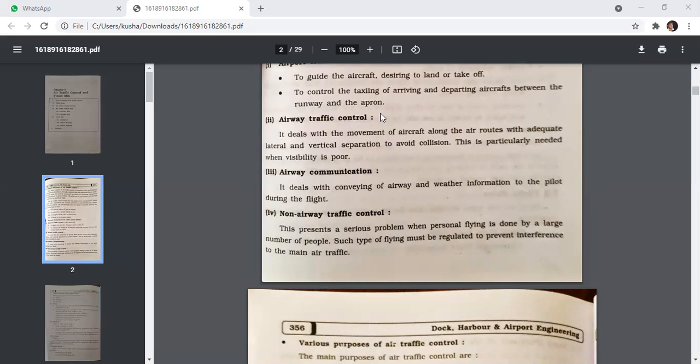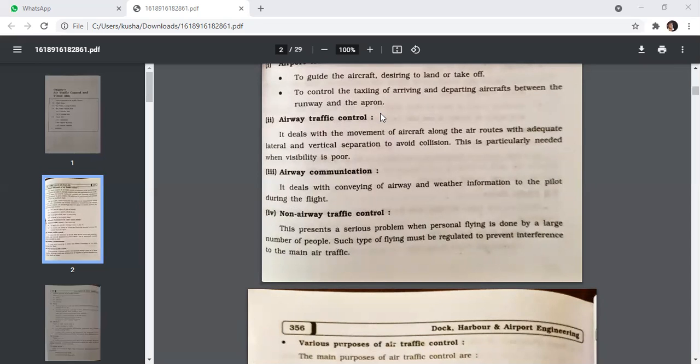When visibility is poor in mid air, how do you change the altitude and how do you change the direction to avoid collision, with adequate lateral as well as vertical separation? You change the altitude, change the direction to avoid the collision.